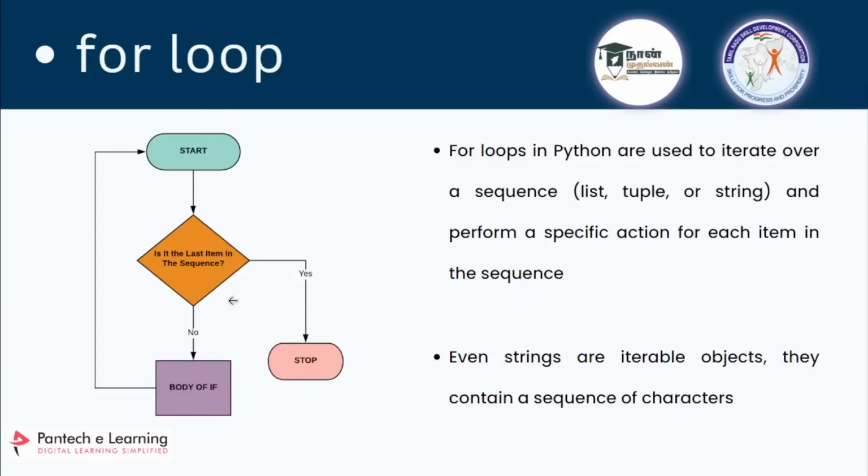It will keep on going until it reaches the last one. When it reaches the last element, it will perform the task, check whether it is the last item, and since it is, it will terminate. So that's the property of a for loop.